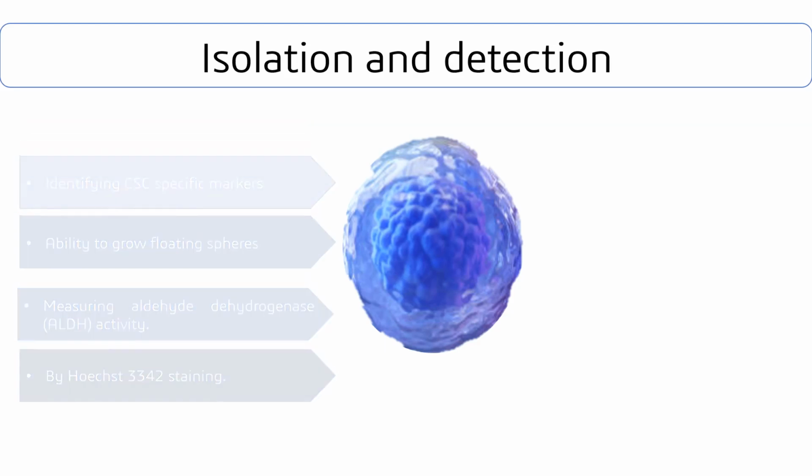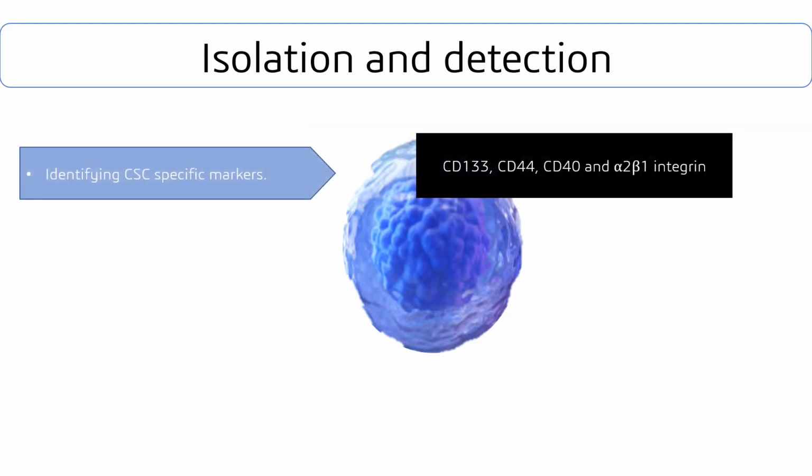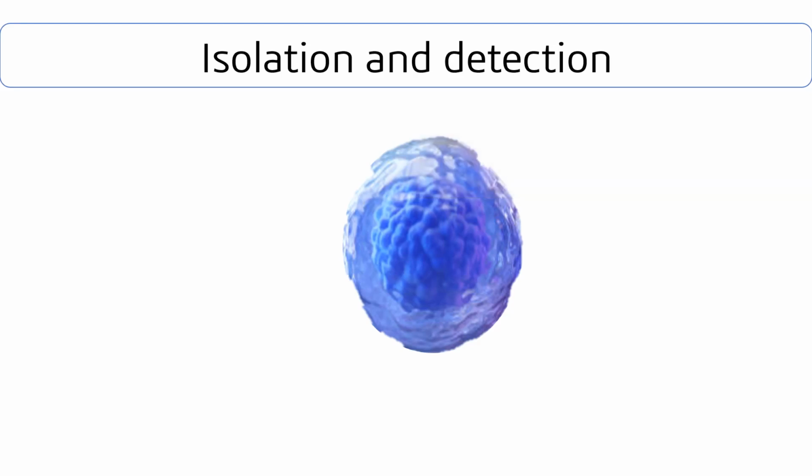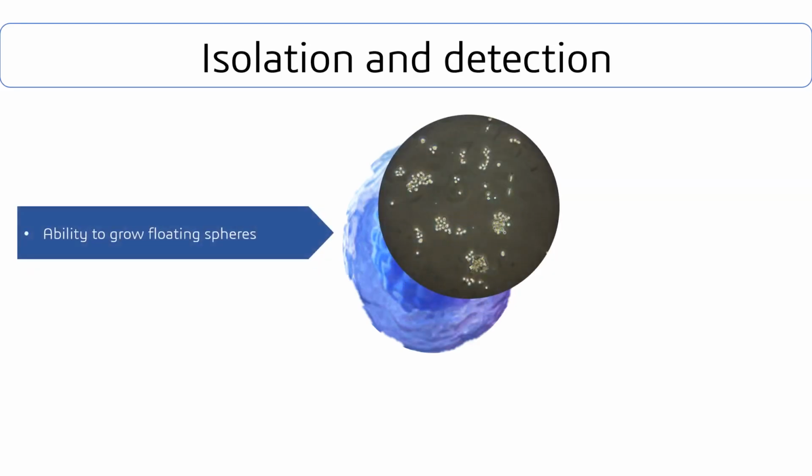The first one is the isolation of cancer stem cells by flow cytometry according to cancer stem cell specific cell surface markers. The next one is the ability to grow floating spheres in serum-free media. Due to the ability of cancer cells to propagate clonally to form spheres, this identification method is mostly used in in vivo and in vitro research.